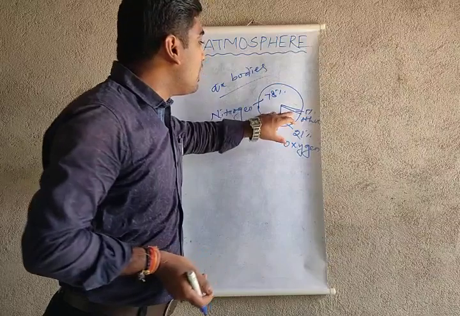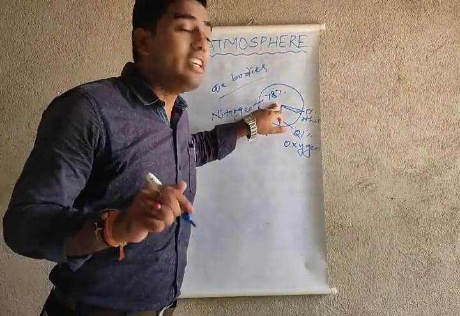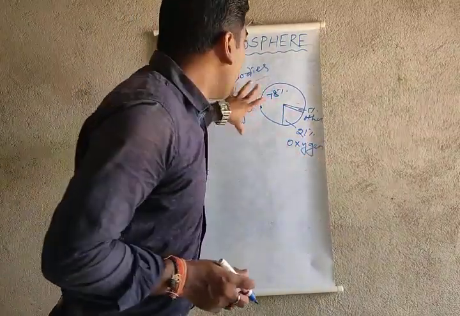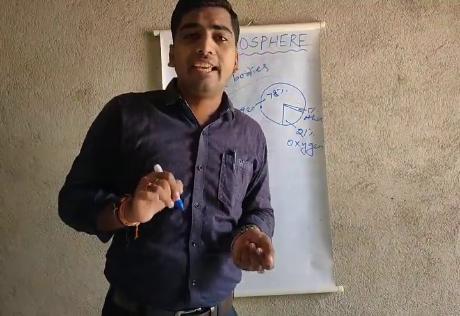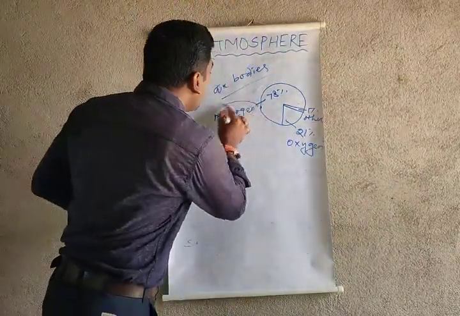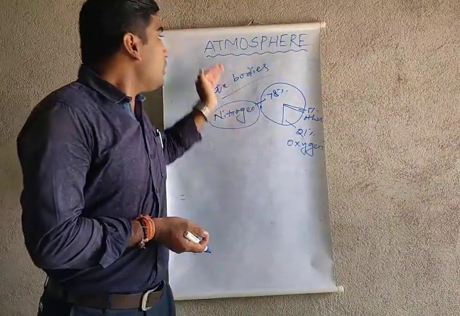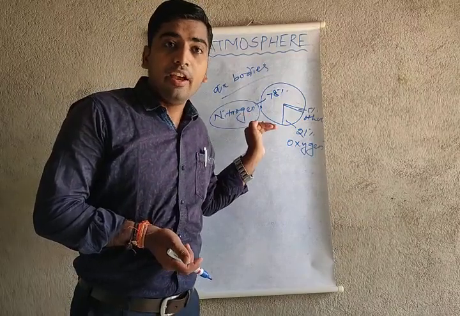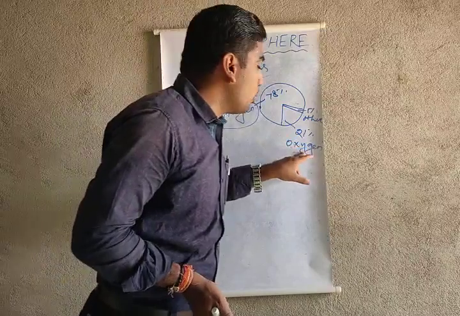All other gases contain only 1%, but 78% is nitrogen, and 21% is oxygen. So my dear students, nitrogen and oxygen are the two bulk gases in the atmosphere. Nitrogen is the most plentiful gas here, because in the atmosphere nitrogen has the highest percentage, and number two is oxygen.